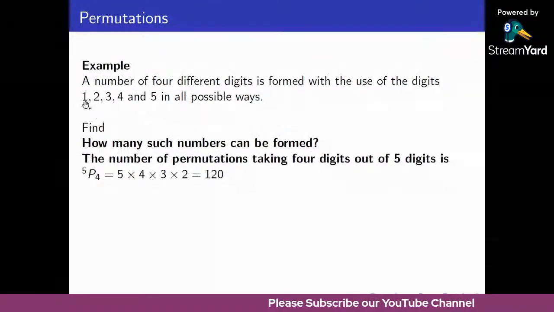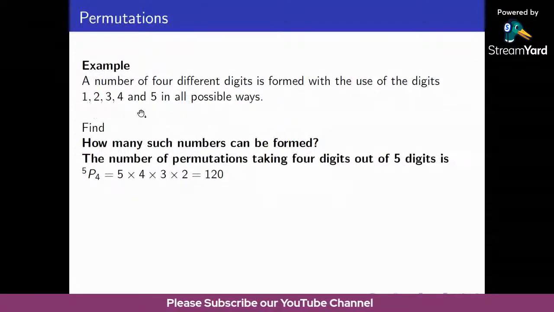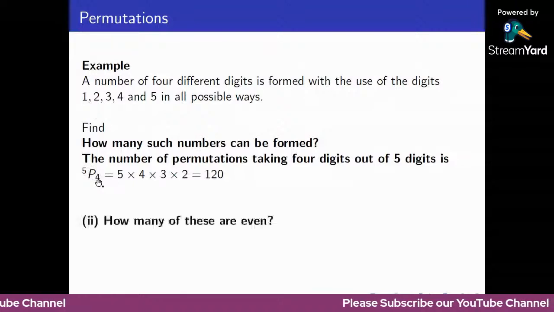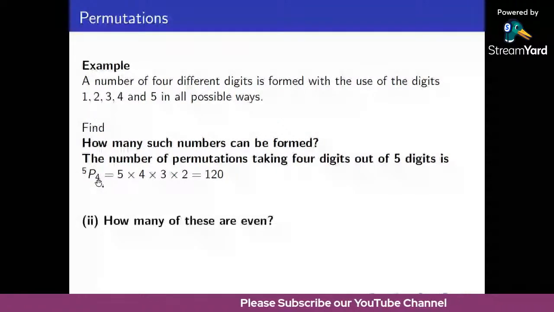4-digit numbers using the digits 1, 2, 3, 4 and 5. So this is equivalent to 5P4. So this is a permutation. In 5 numbers, we are choosing 4 numbers. Okay, next. How many of these are even numbers?